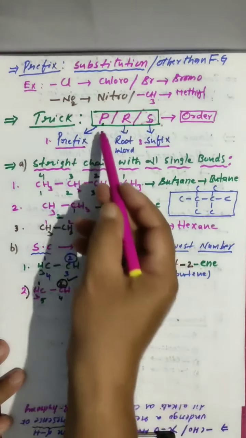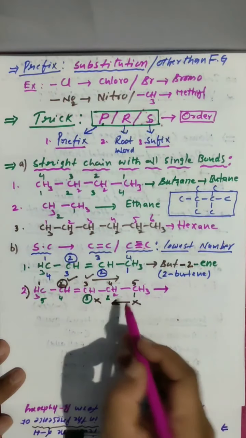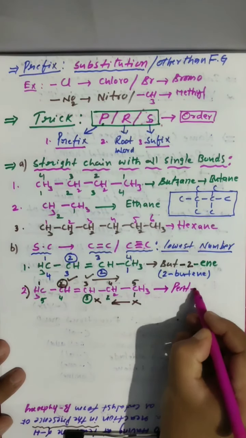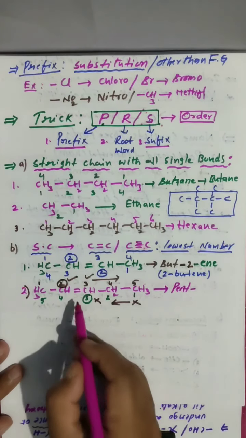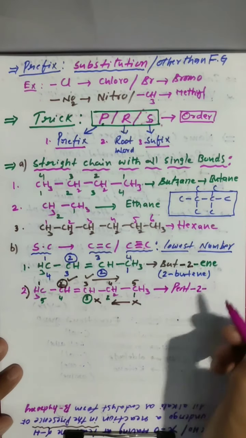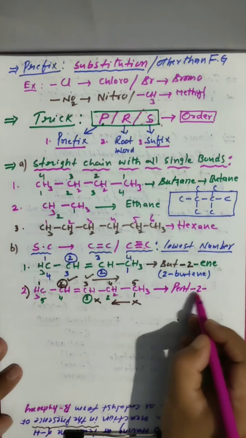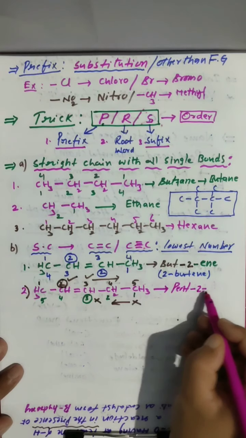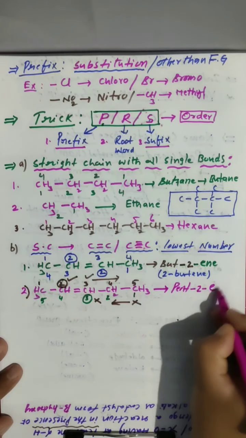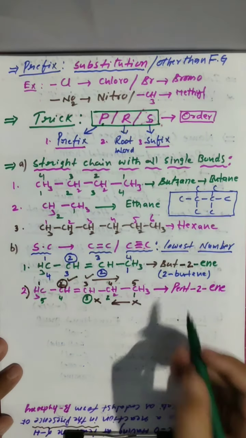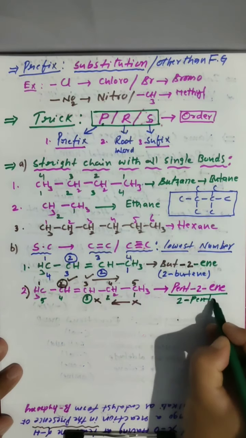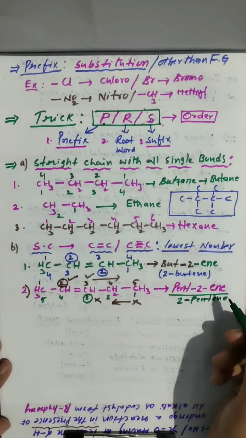Now, prefix is not there. Why? Because it is a straight chain. 1, 2, 3, 4, 5. 5 means pent, hyphen. Next. At which position is the double bond? Second position. Pent-2. Number and name are separated by a hyphen. This is also one rule: the hyphen is compulsory to mention. Next. Pent-2, double bond is there, so ene. Pent-2-ene, or you can write 2-pentene. Clear? 2-pentene.